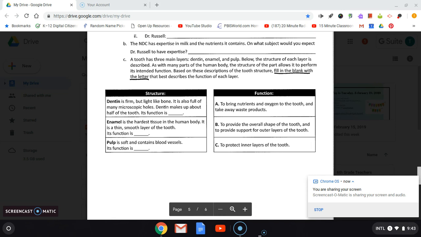Structure number 3 is the pulp. It's soft and contains blood vessels, and its function is to A, bring nutrients and oxygen to the tooth and take away waste products. B, provide the overall shape of the tooth and to provide support for outer layers of the tooth. Or C, to protect the inner layers of the tooth.